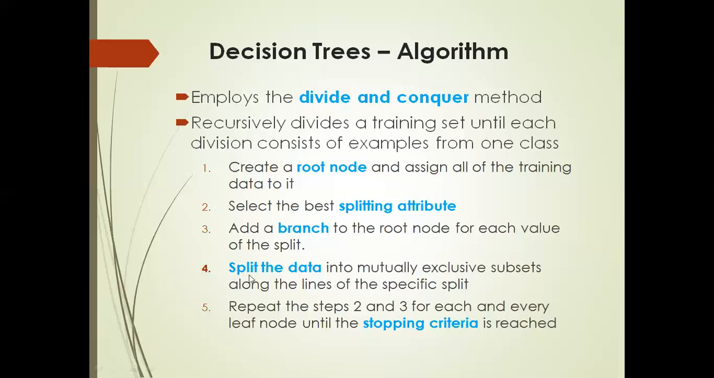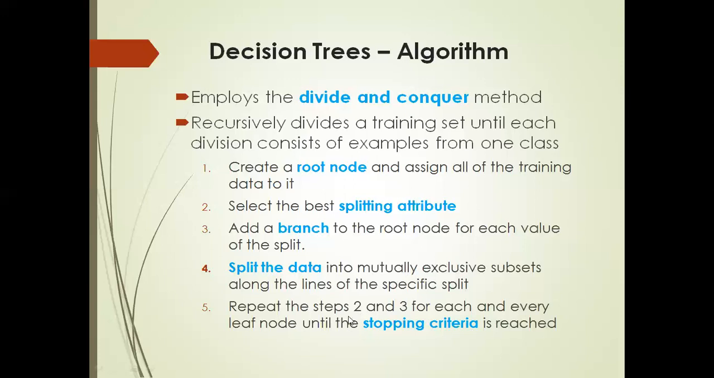Then the fourth step is splitting the data. We are going to split the data into mutually exclusive subsets along the lines of the specific split. So based on this specific split, we are going to split the data. Then the fifth step is repeat steps 2 and 3 for each and every leaf node until the stopping criteria is reached. What we have to do?